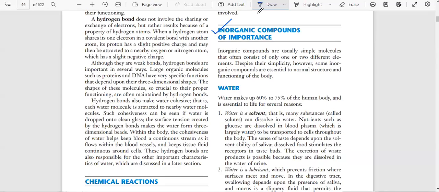So in that, basically, inorganic compounds, what does it mean? Basically, inorganic compounds means the simple molecules. Okay, molecules means a combination of two elements. What does molecule mean? A combination of two elements.